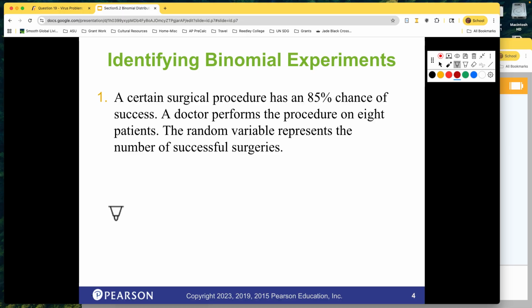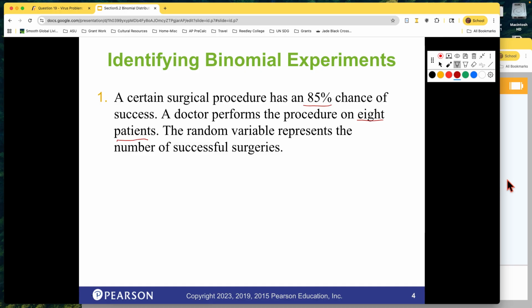A certain surgical procedure has an 85% chance of success. We've talked about the ACL surgery before. I think it was 95%. Anyway, a doctor performs the procedure on 8 patients. The random variable represents the number of successful surgeries. Okay, so we've got this set up. There's going to be 8 patients. Probability of a success is 85%. That's really all we need to know. So we're going to be able to set it up.